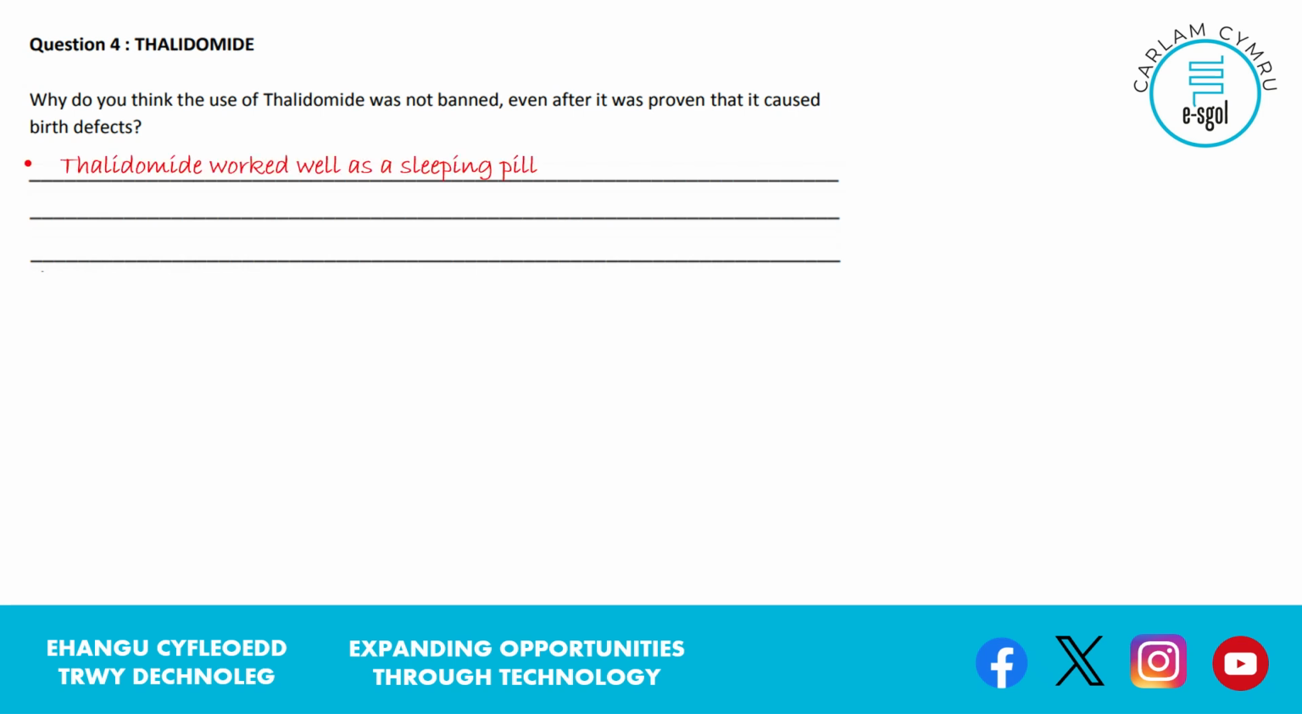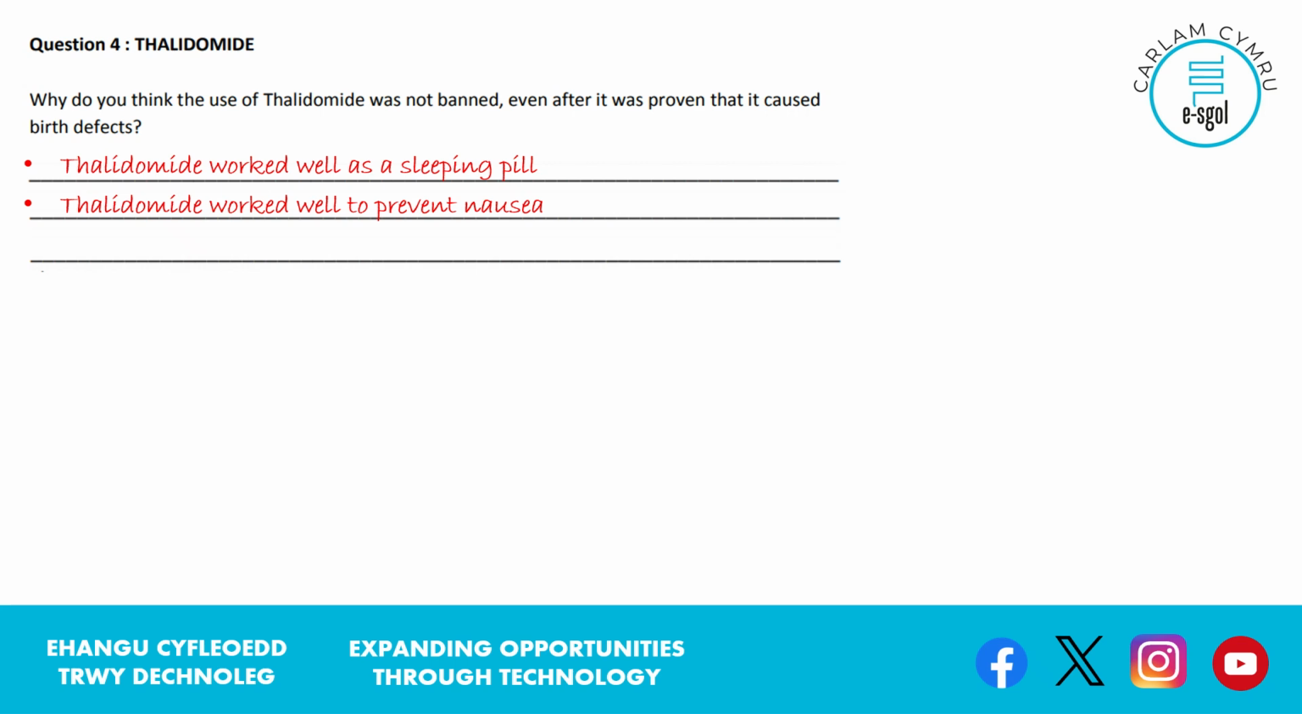So what have we got here? Well, it did its job as a sleeping pill. So that's originally what it was used for, to help as a sleeping pill. So it did that job, and so people thought, well, it's good at what it does, and it did work as what it did. It also worked well to prevent nausea. So it's sort of doing the job that it wants.